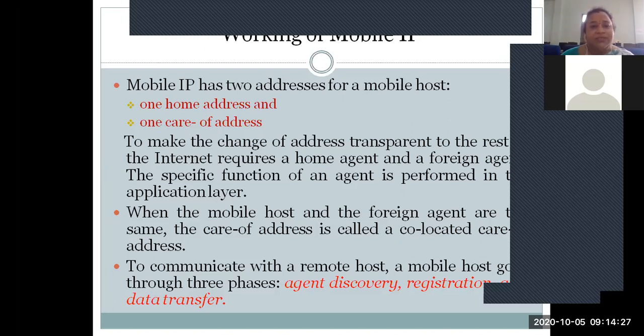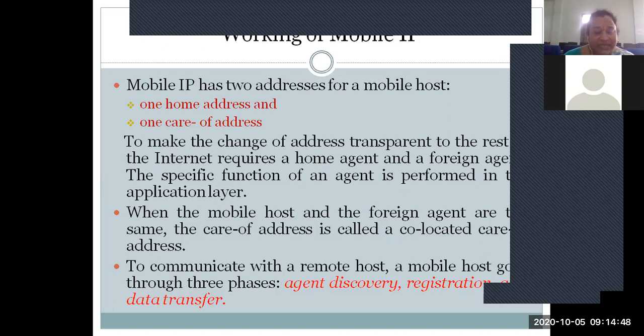Here the mobile stations or mobile devices are nothing but the mobile users themselves. So please keep in mind that whether we say mobile host, mobile station, mobile transceiver or whatever, or a mobile communicating device, all come under the part of a mobile itself, right?